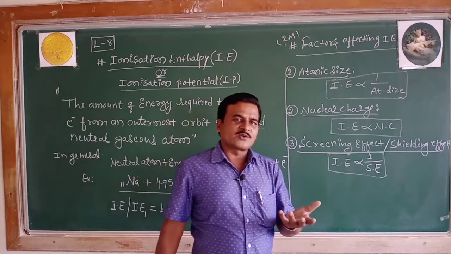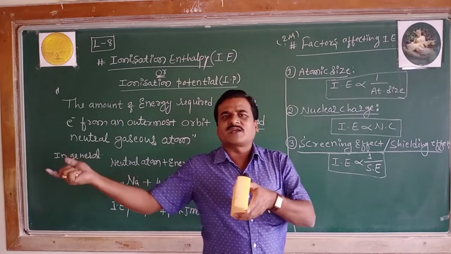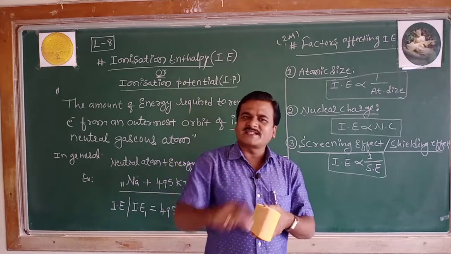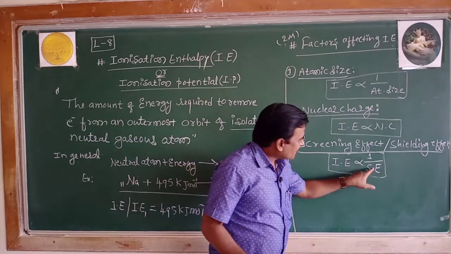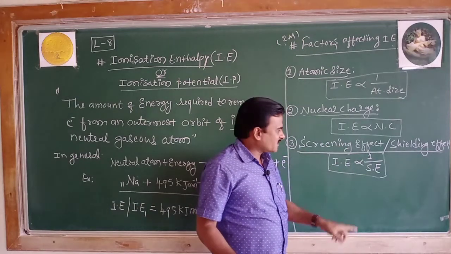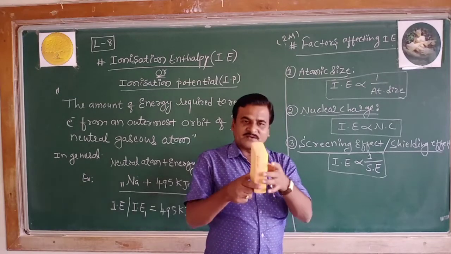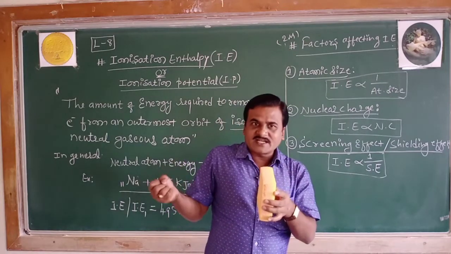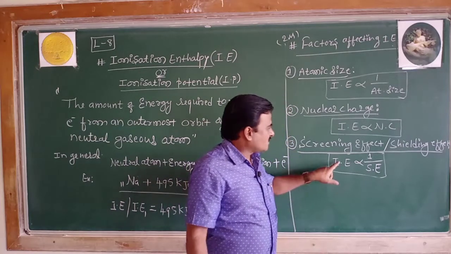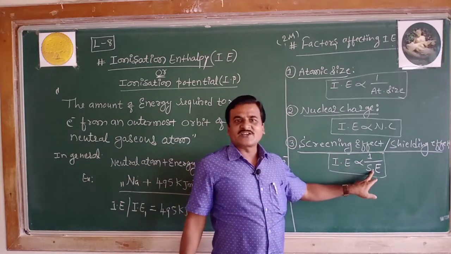In other words, you can say screening effect is nothing but repulsion. Inner electrons repel the valence electron. The more the screening effect, the valence electron can be removed very easily. So here, more the screening effect, lesser is the ionization enthalpy because you can remove the electron very easily. On the other hand, if the screening effect is less, the valence electrons are under the control of nuclear attraction, and thus the ionization enthalpy value increases. You need to supply more energy if the screening effect is less.